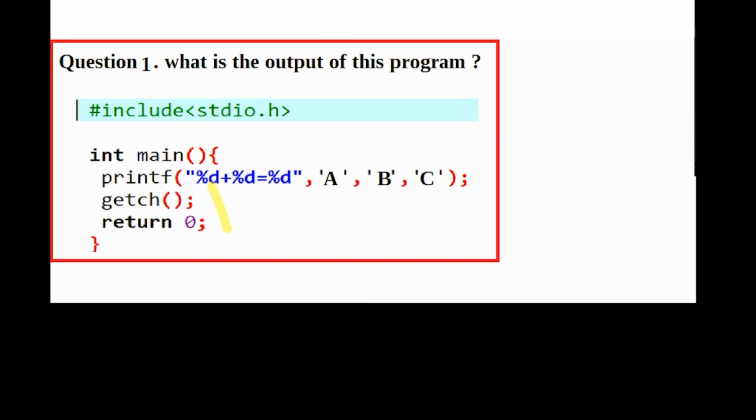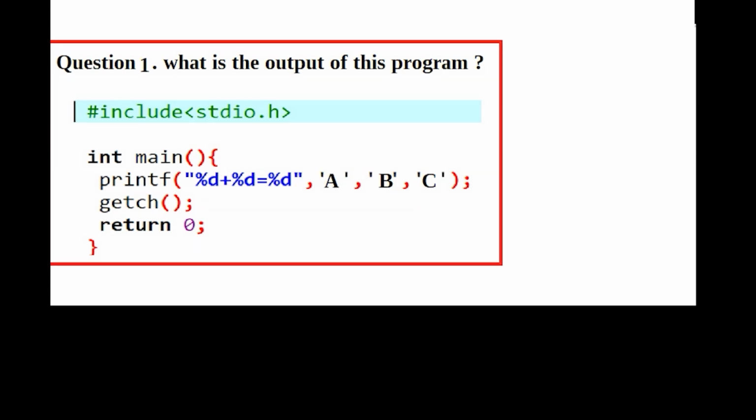Now look at this. Here we have a character. How can a character come here? Because %d always replaces itself with an integer, but this is a character. So how is it possible that a character replaces %d? It is possible because of ASCII.